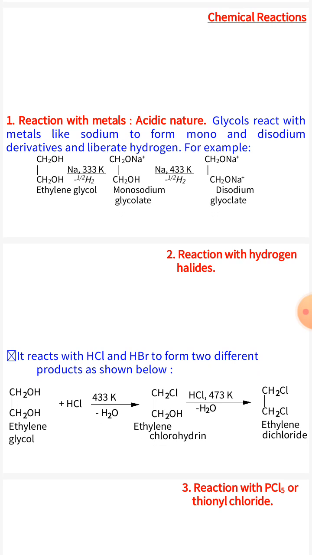In this reaction, ethylene glycol first reacts with one sodium metal and gives monosodium glycolate, which further reacts with a second metal and gives disodium glycolate. The rate of the first step is very fast and the second step is slow, so we need higher temperature.